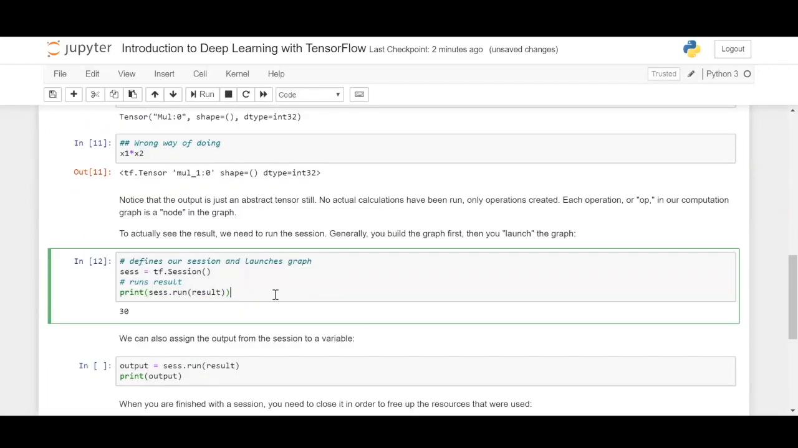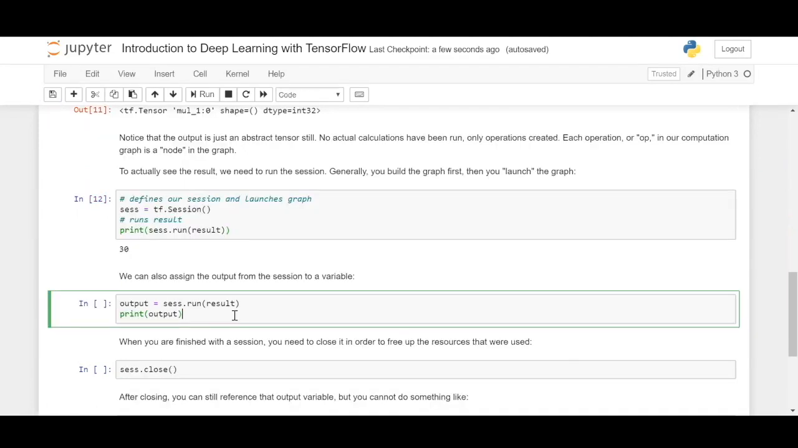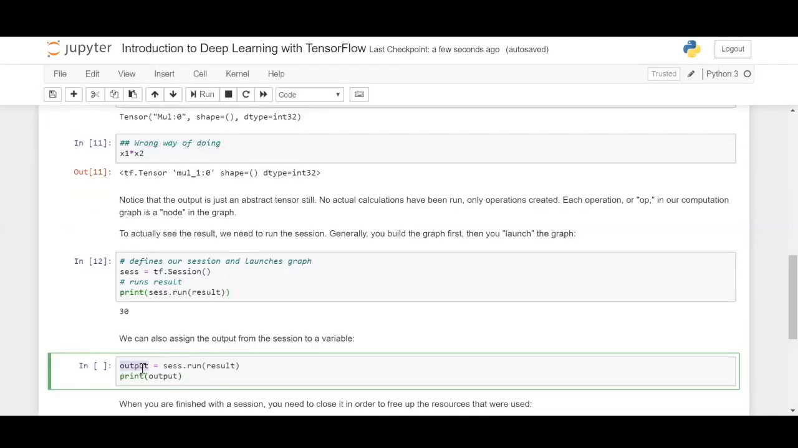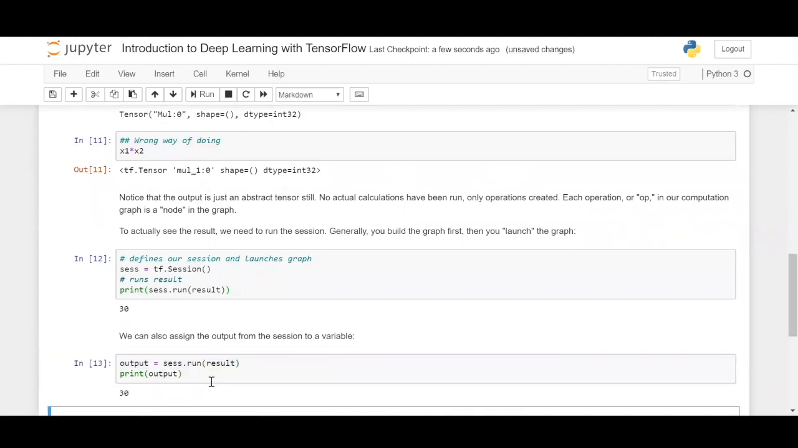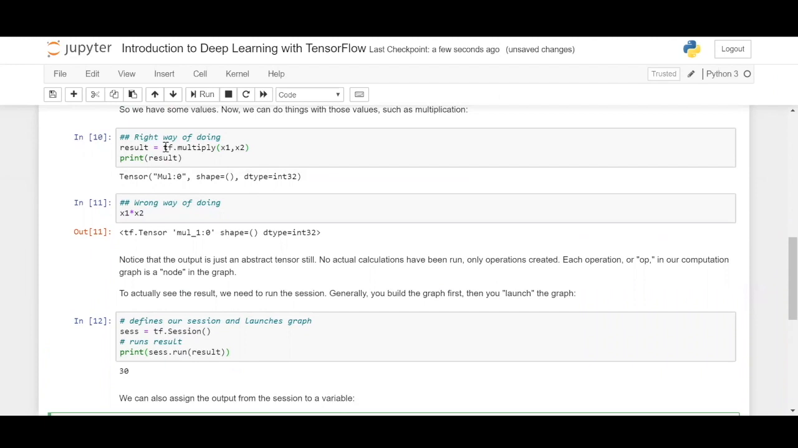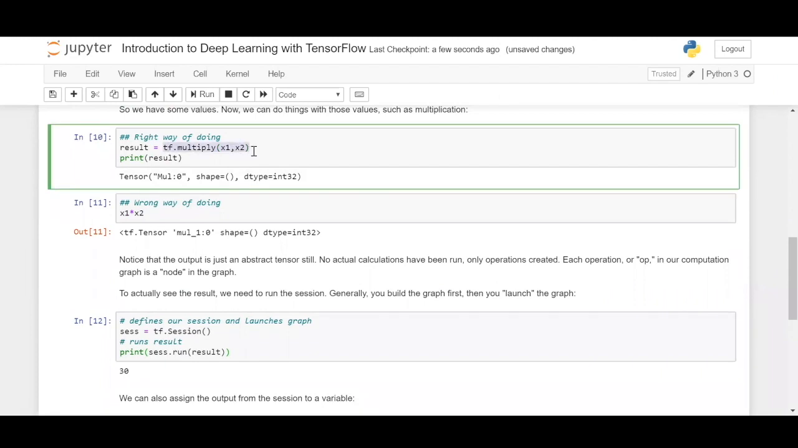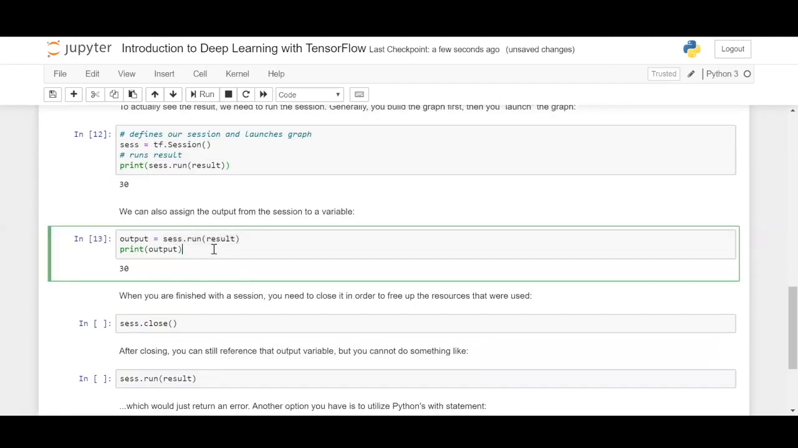So this is how you run your operations in TensorFlow, be it training, retraining, or any mathematical operation or graph building. This is how it goes. So we can also assign an output variable as session.run of result and then print the output, as you can see here. So the result operation is performed, which is tf.multiply x1 comma x2, and the output is written.